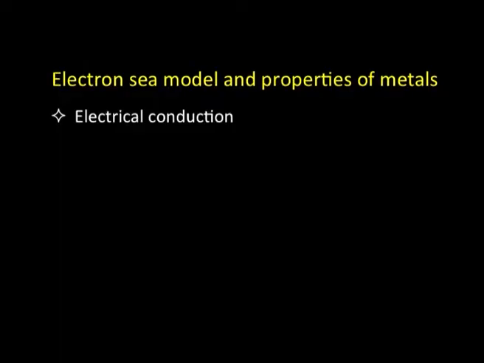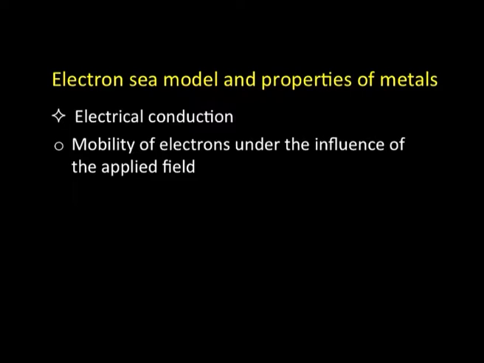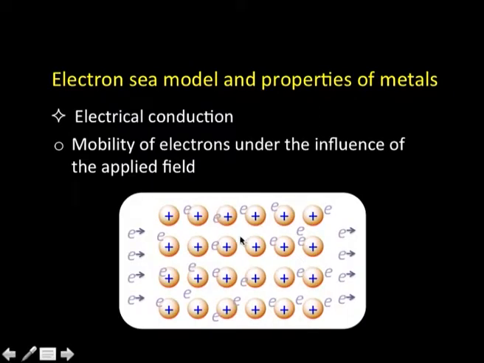Further, even electrical conduction is very straightforward. Again, the mobility of electrons under the influence of an applied field is the one which causes electrical conduction. Let us look at this. We have this metal here, and suppose I apply a potential along this metal and connect it to a battery. We are giving an input of electrons from one end, and these electrons will push electrons from the inside and they will come out from the other side. That means there will be a conduction, that is electrical conductivity. Very conveniently we can explain this with the help of the electron sea model.